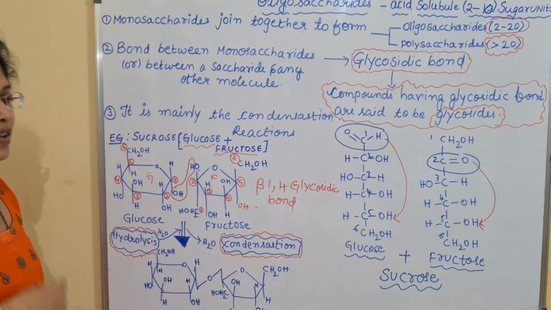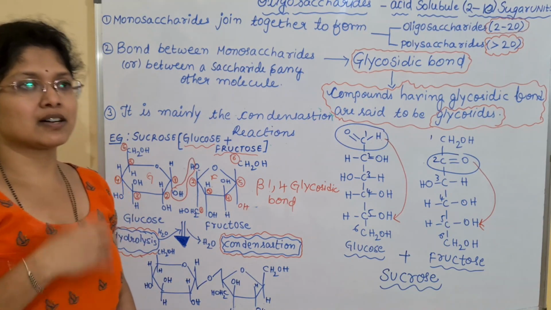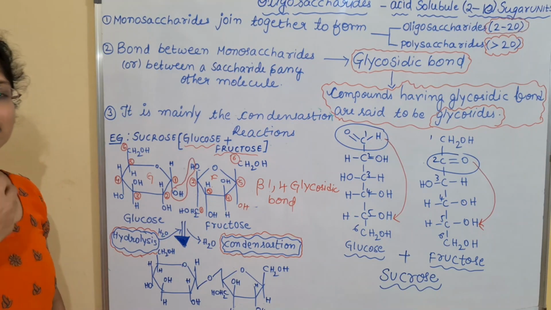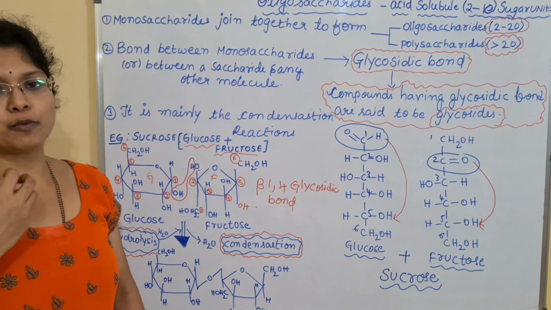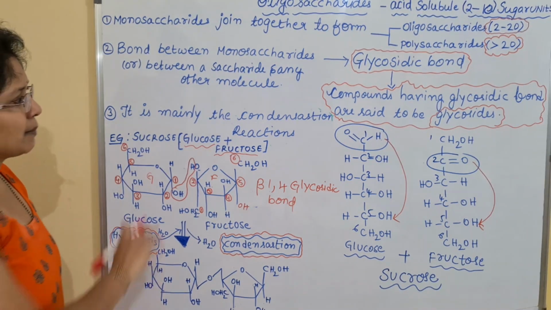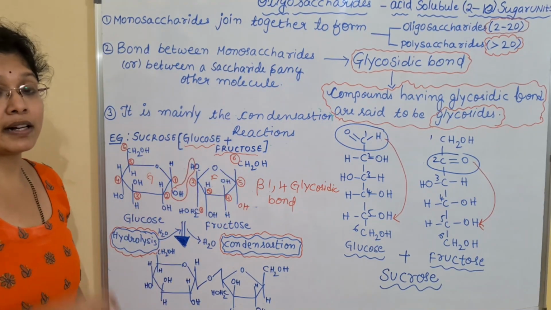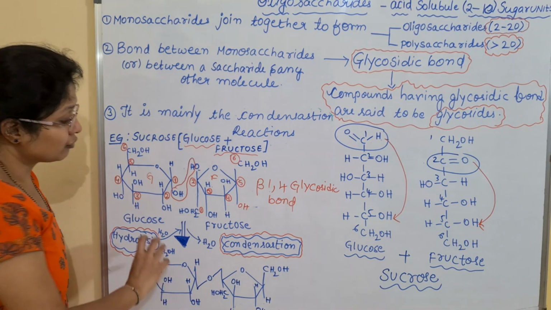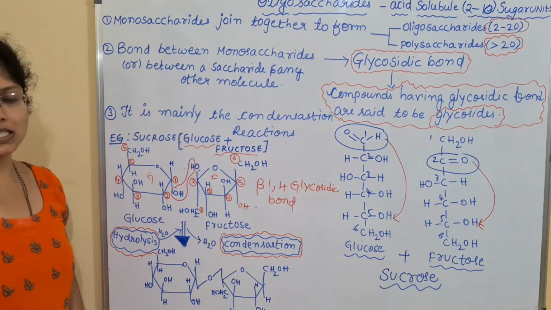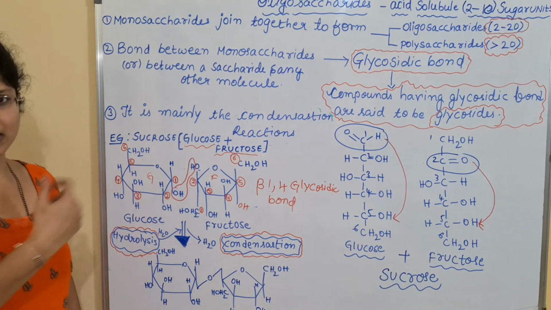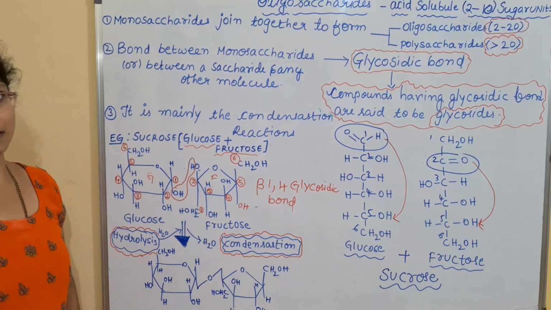In that way, we have discussed many examples of trisaccharides, pentasaccharides, tetrasaccharides. So simply you will learn the examples. You only have to memorize all these things. All these chemical reactions are not necessary, but it is necessary to know the formation of the glycosidic bond, and hence I have given the chemical structures of two examples. I have explained with the two examples.